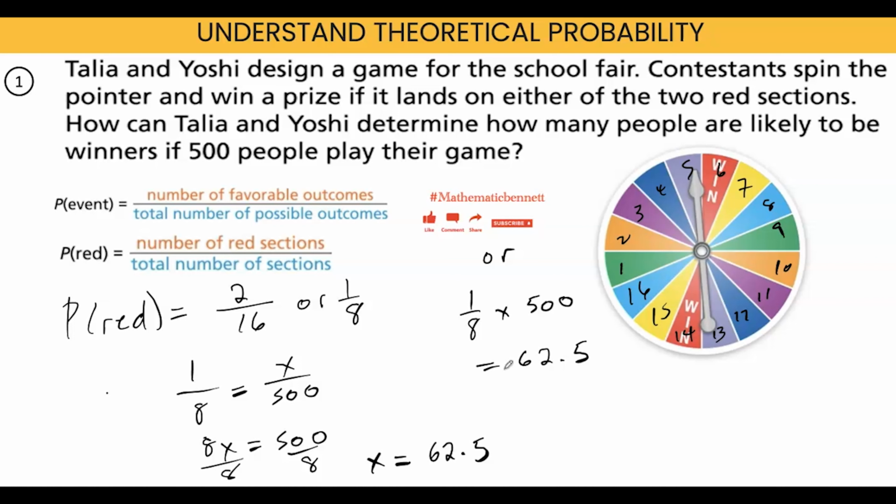We can conclude that there will be 63 winners. All right, so this is how they calculate how many winners they would have. So when they enter those carnivals, that's how they predict how many persons are going to win out of the number of persons who play.